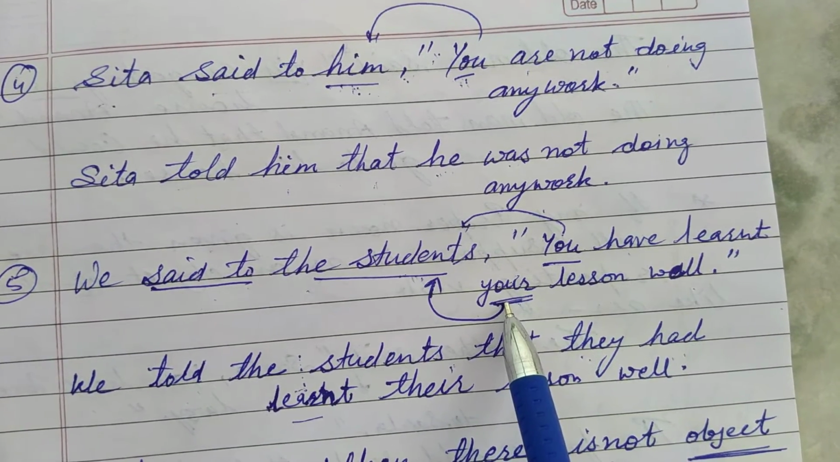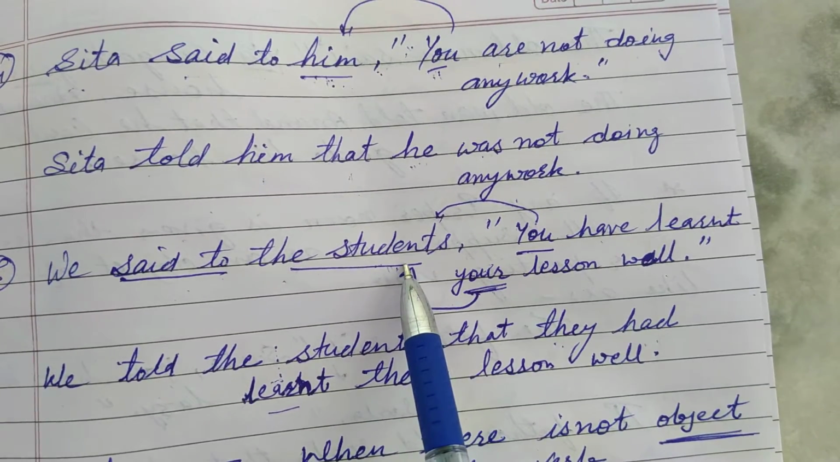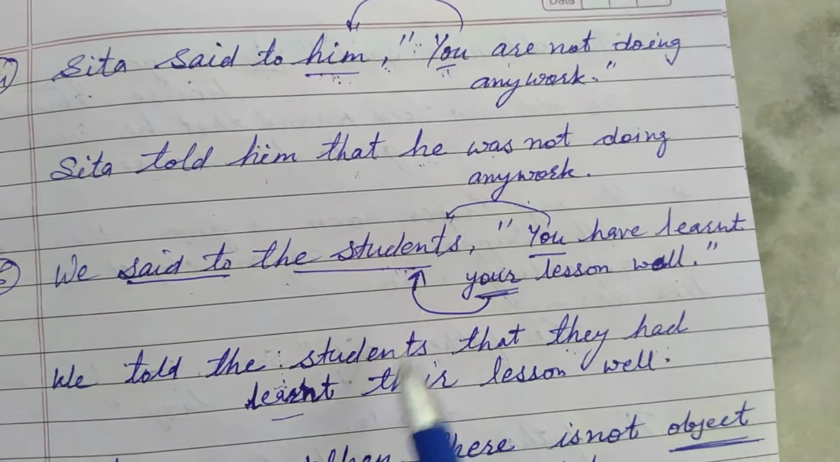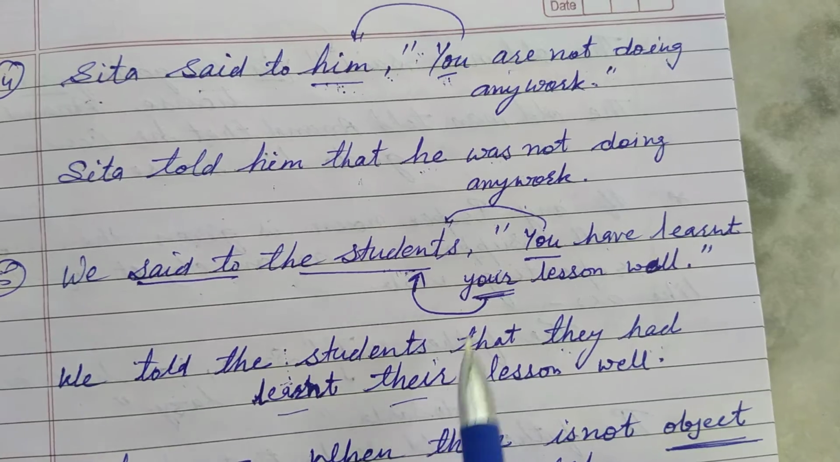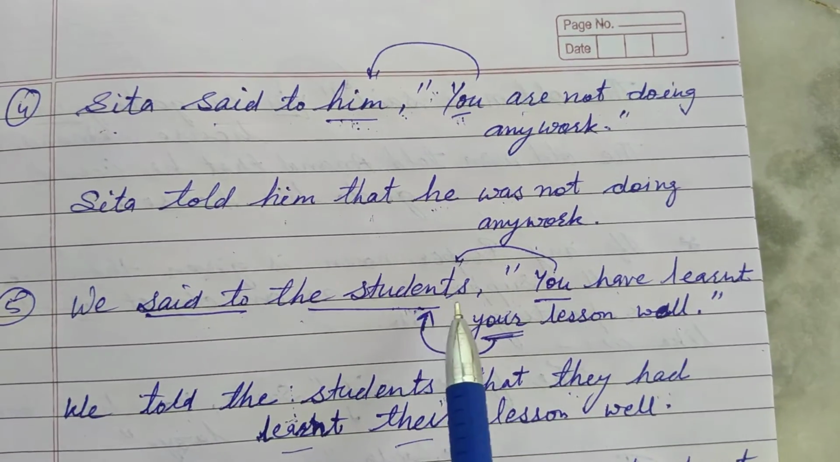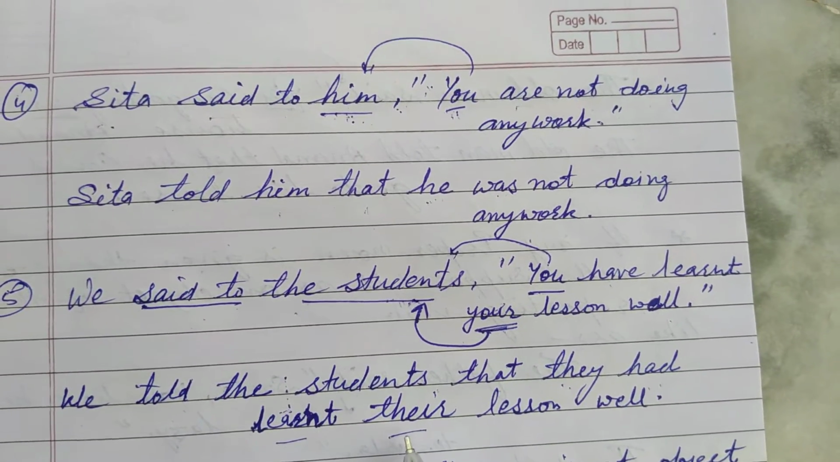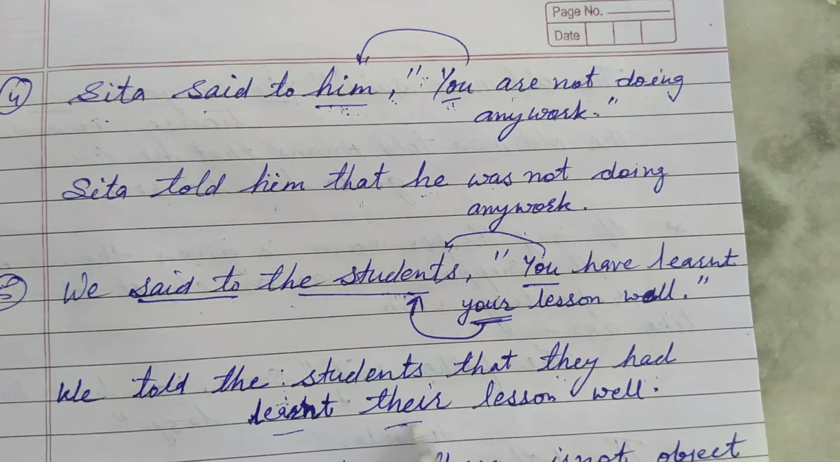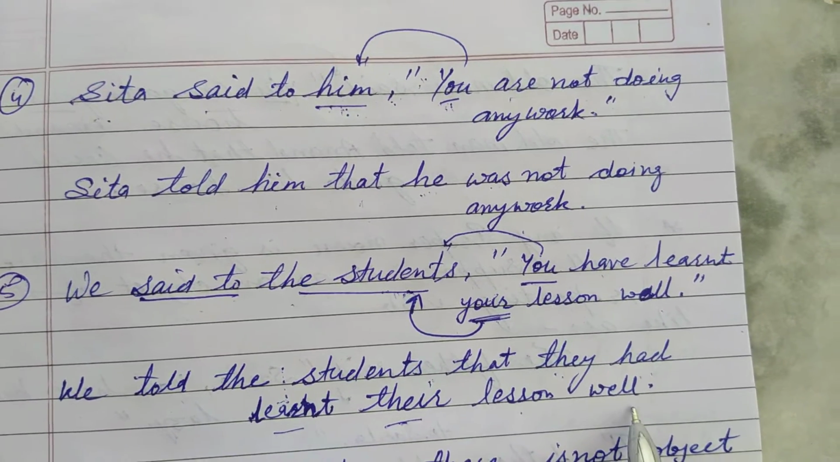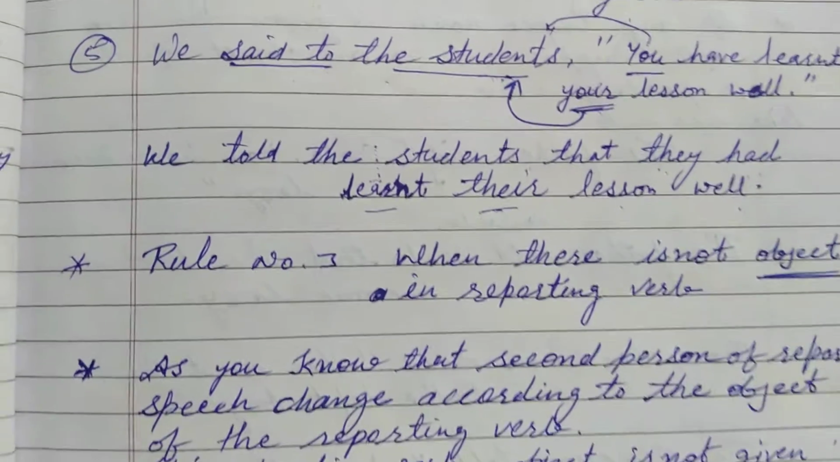Now you, that is the second person. The second person changes according to the object. In the object there are the students, so here it will be they, because they is the third person plural. So "they had learnt their lessons well." I hope you have understood. Next, we will see rule number 3.